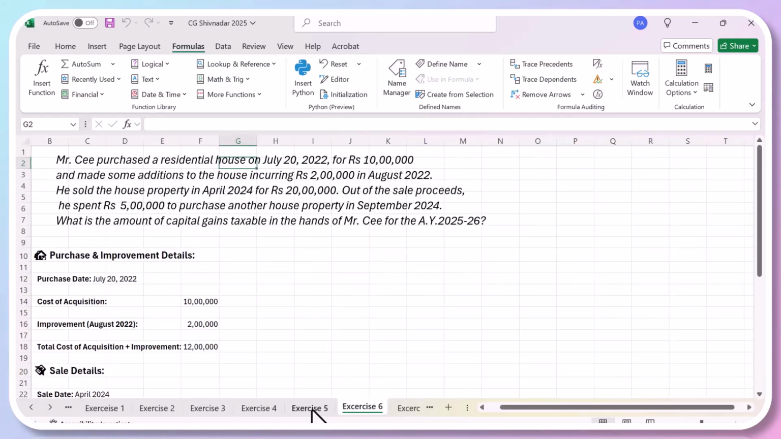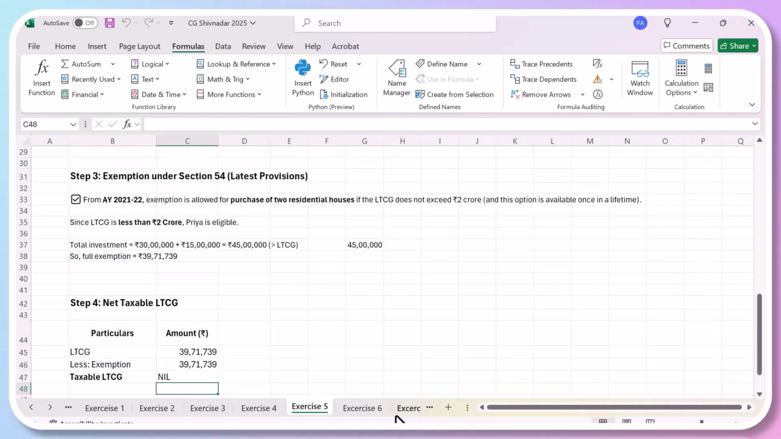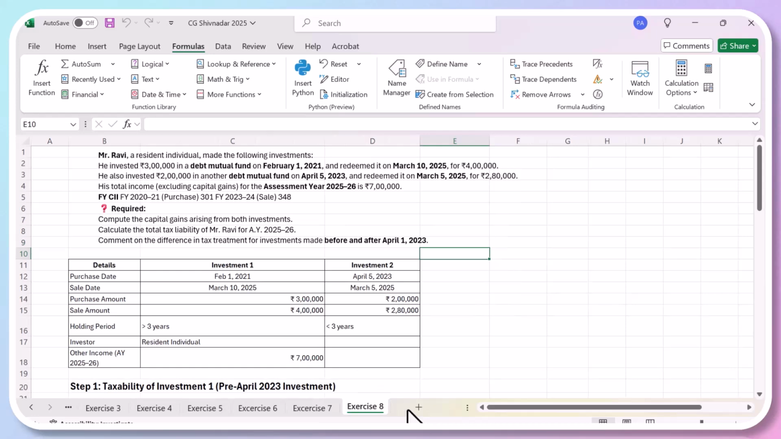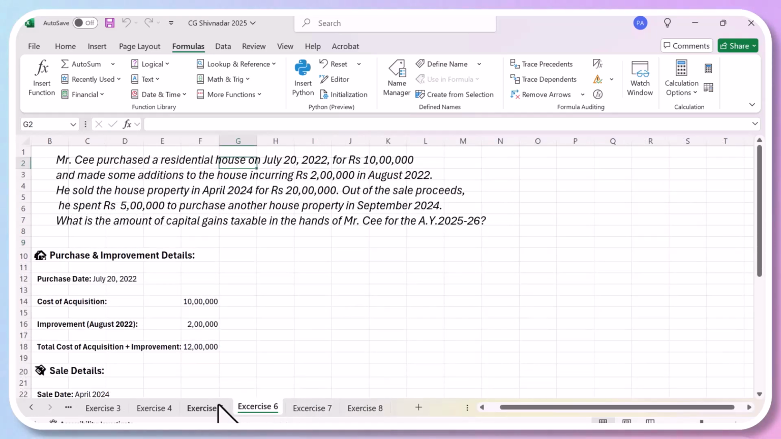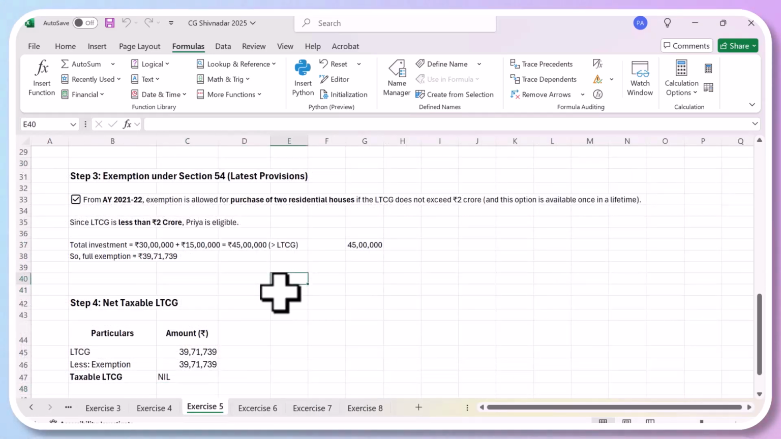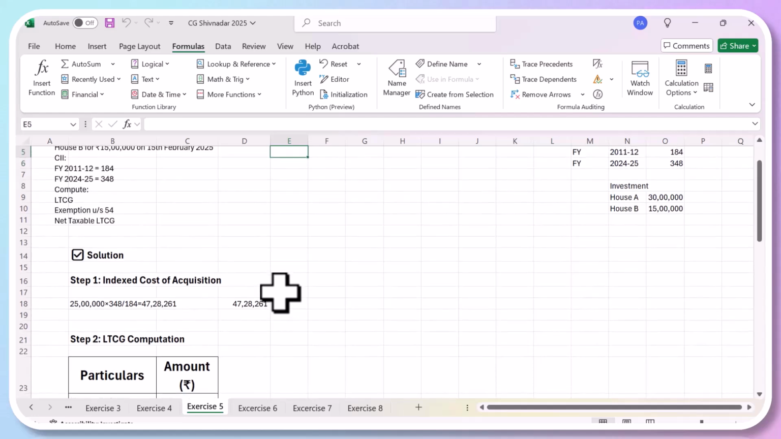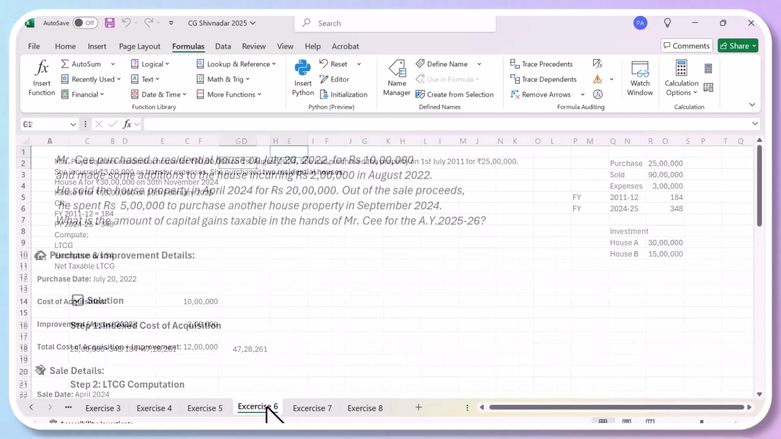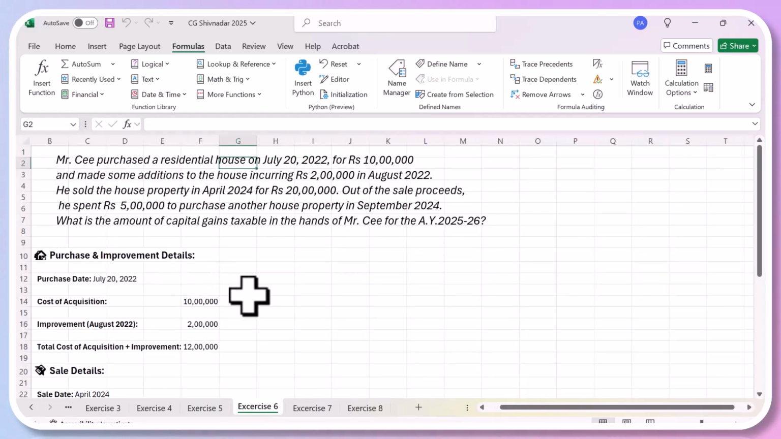So we have done 8. Okay, 8 we have already done. So we are left with only 3 now. We'll quickly do that. This we have already done. So exercise number 6. Okay, just read this, Ananya.